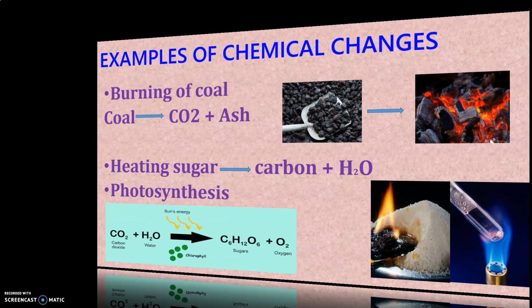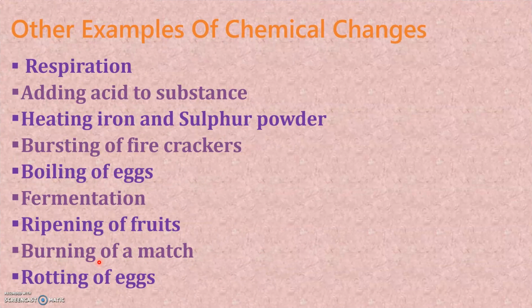Let us see other examples. Respiration. Now, what happens in case of respiration? Oxygen is taken in during the respiration. But the air that is given out is not the same. We take in oxygen and we breathe out carbon dioxide, which means a new product is formed in this case. So we say that it is a chemical change.